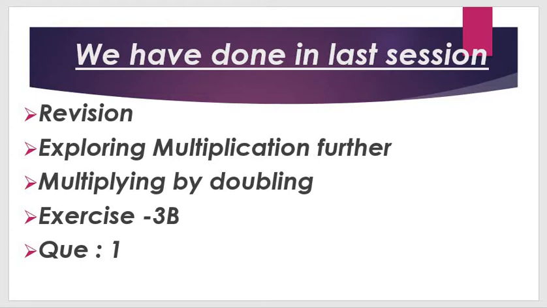Yesterday we already did this topic, and one more thing, students: exercise number 3B, question number 1. Question number 1 is: double the 7 times table to find the product. Exercise number 3B, question number 1. Understood? Got my point, all students?